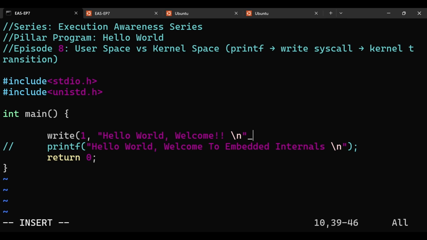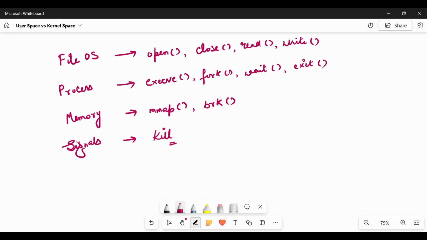And let us see how many characters there are. The size is around 24, so 24 is the size, and return 0.